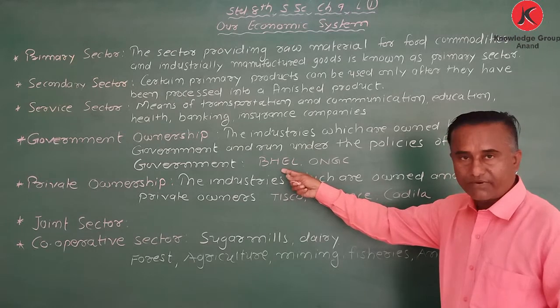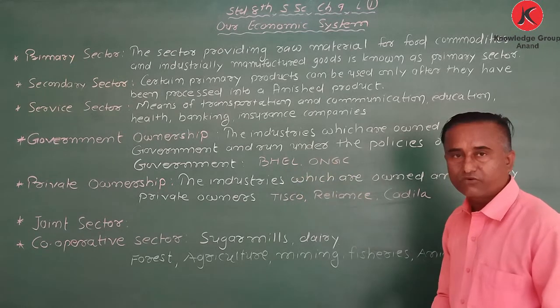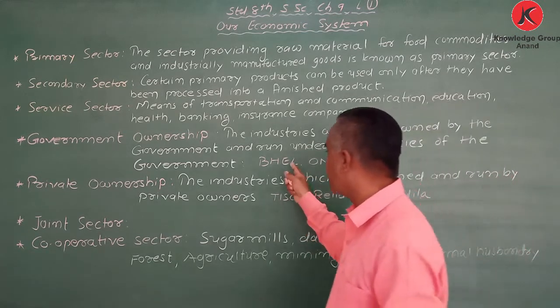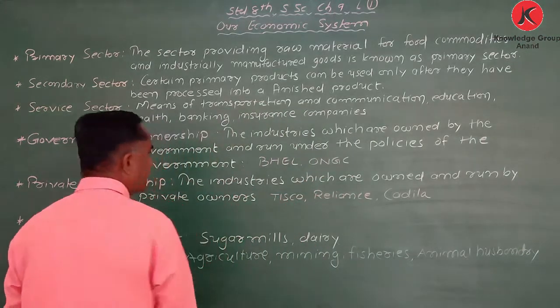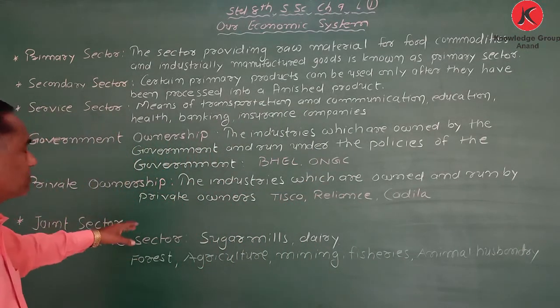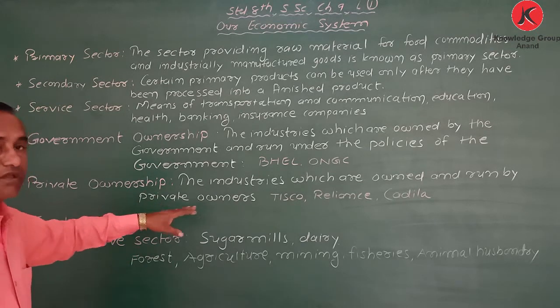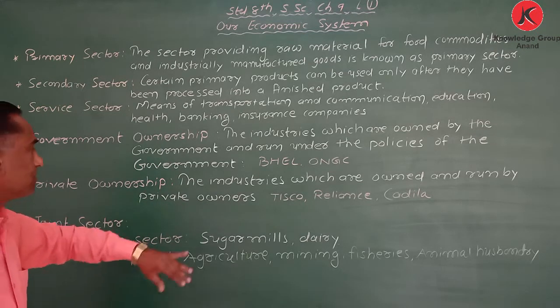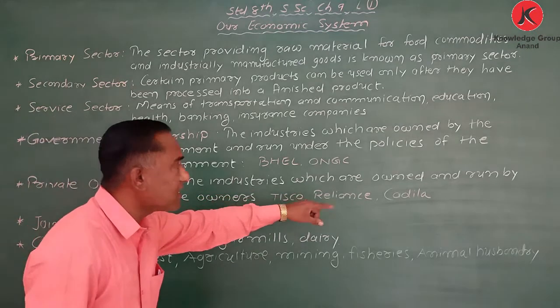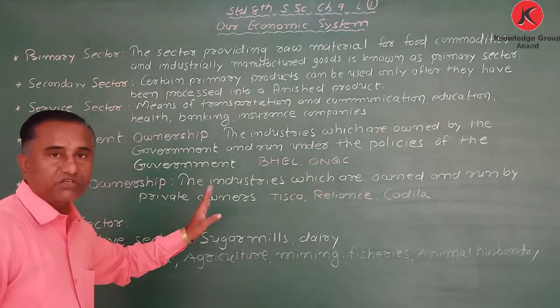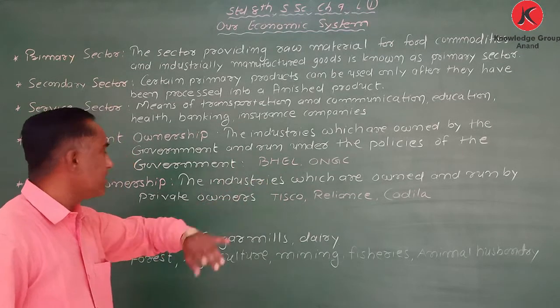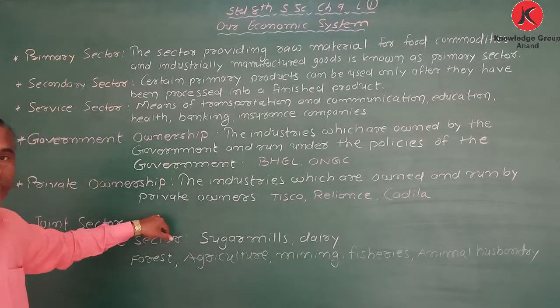For the example, it is given BHEL. BHEL, it's a company. Then ONGC. BHEL, Bharat Heavy Electric Limited. My dear student, what is called private ownership? The industries which are owned and run by the private owners.